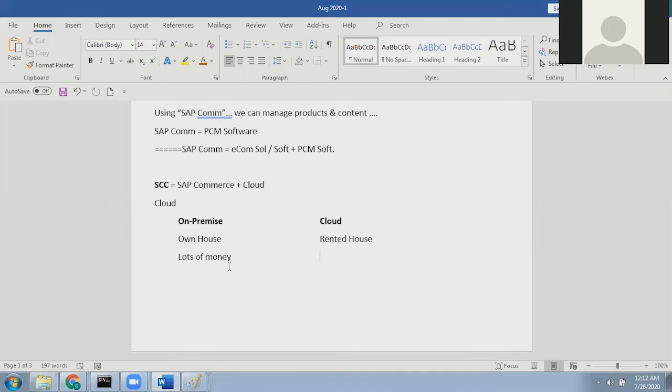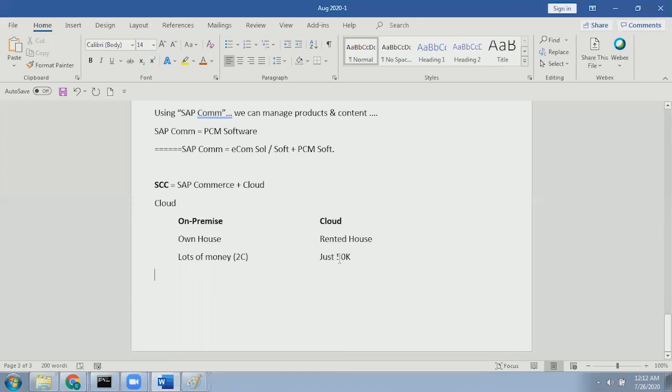Lots of initial investment is required. For a rented house in Amirpet, I just pay rent, maybe 2-3 months. Even with 50K I can manage. So on-premise needs lots of initial investment, while in the cloud you don't need to spend much.